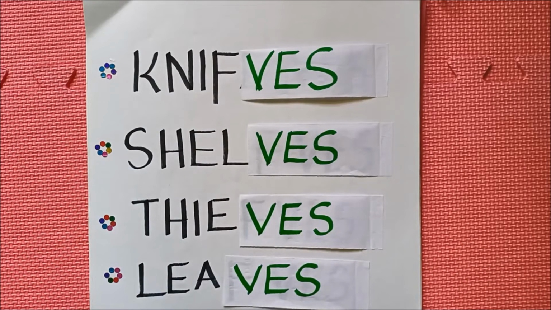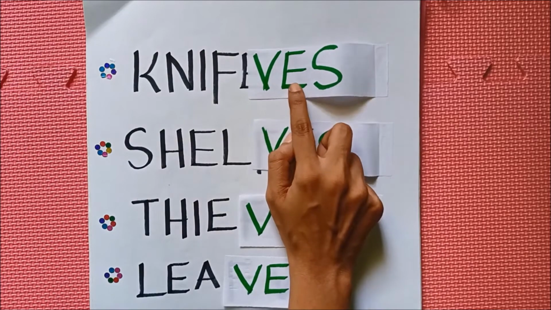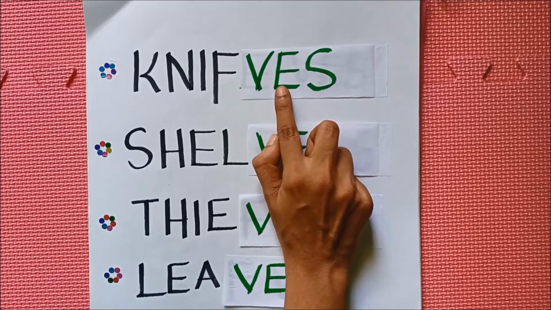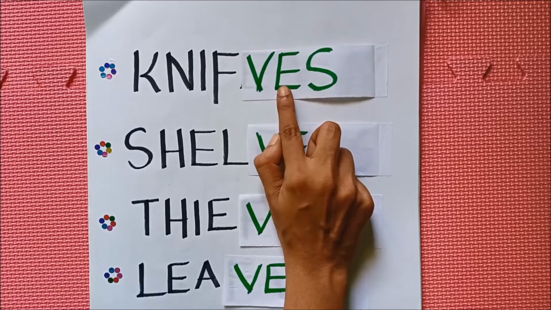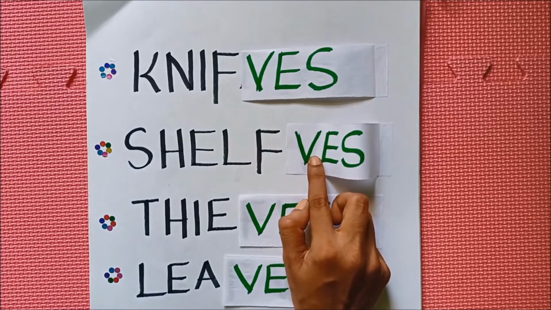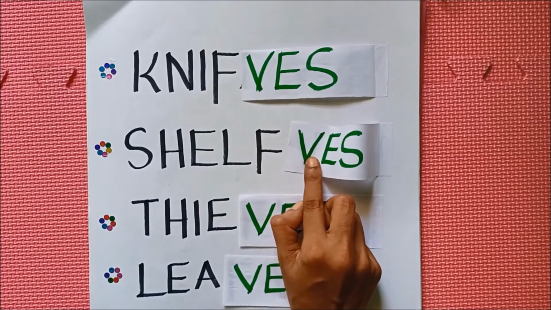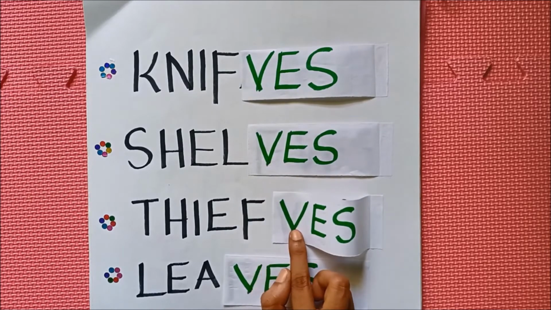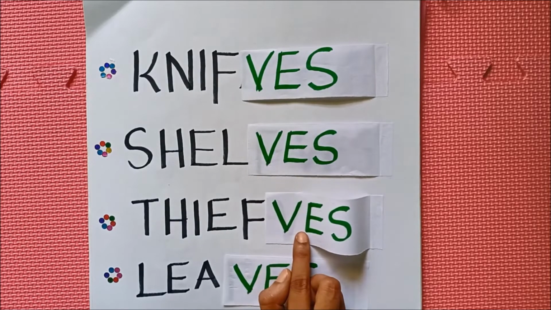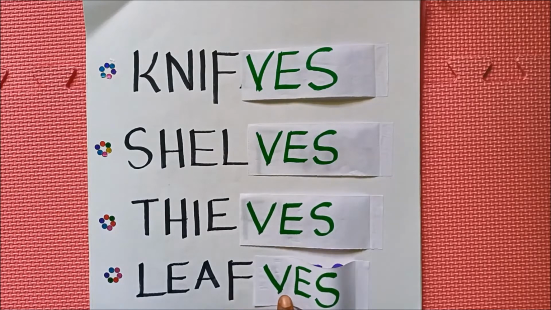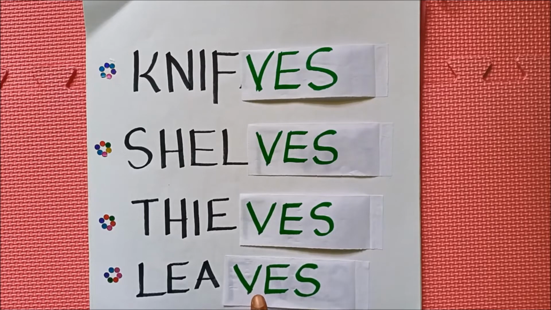Okay students, next we are going to see where to add ve. Look here. Knife, knives. Shelf, shelves. Thief, thieves. Leaf, leaves. So if the word ends with the letter f or fe, what do we have to do? We have to add ve.